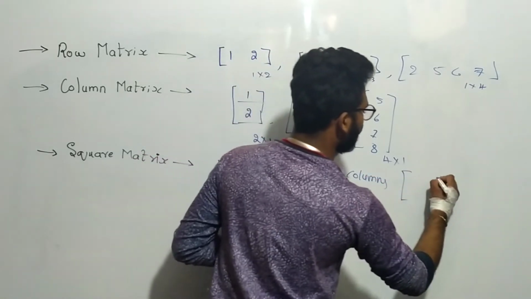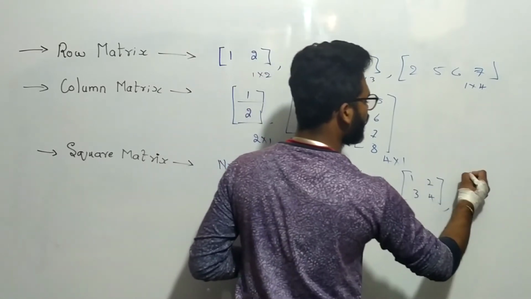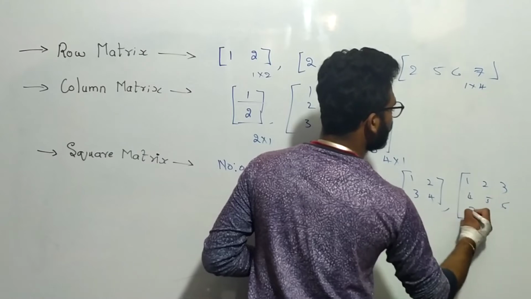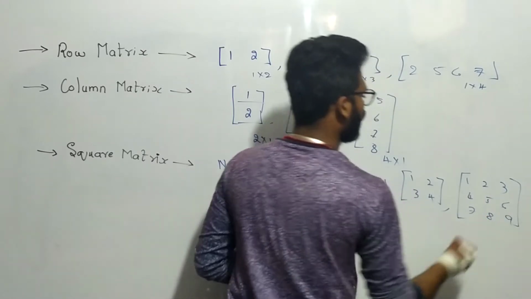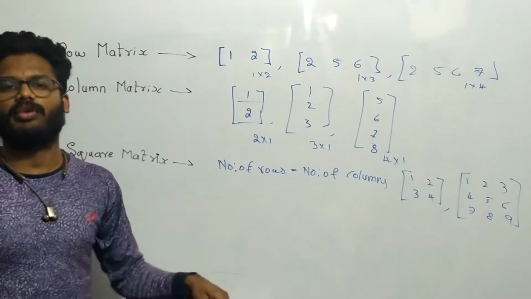So, like this you will get. 2 rows, let us write 1, 2, 3, 4. How many are there? 2 rows, 2 columns. In the same way, 3 rows and 3 columns. 1, 2, 3, 4, 5, 6, 7, 8, 9. This is 3 rows and 3 columns. So, these are 2 examples of a square matrix.